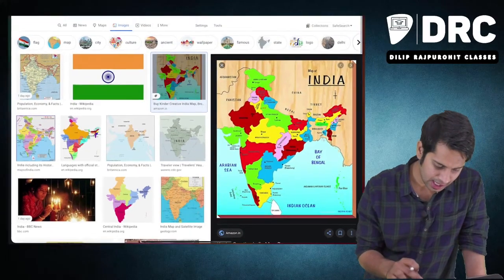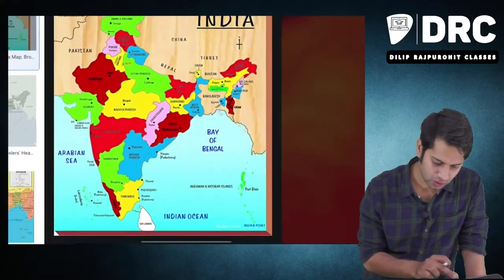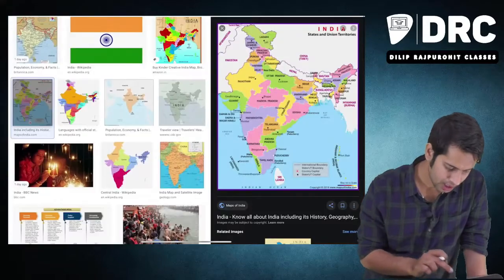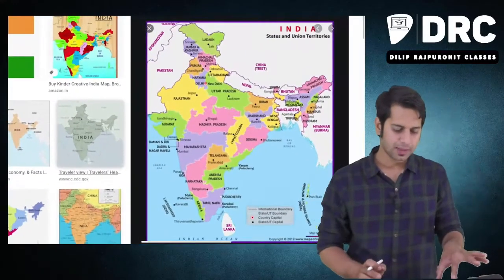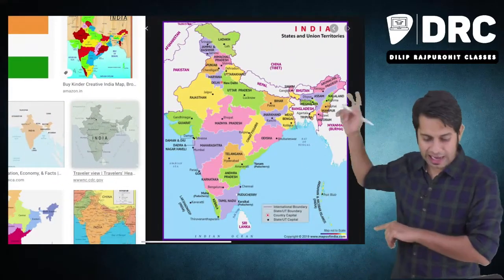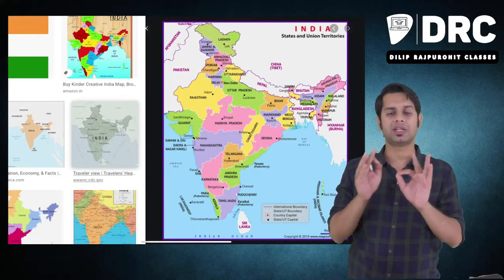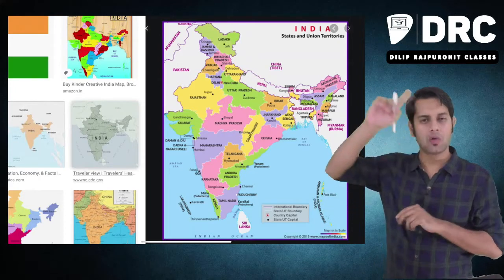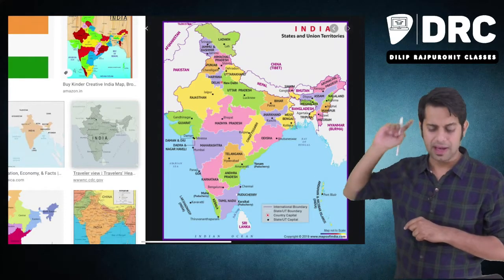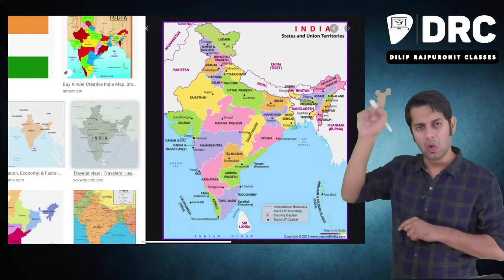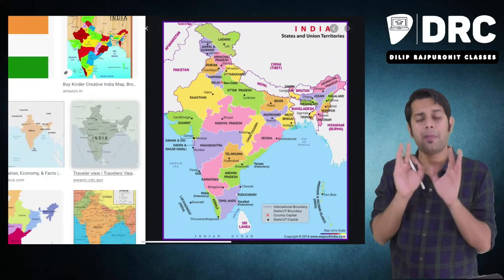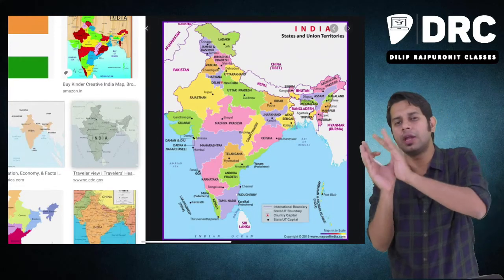Any person who has the power to make law for this entire India, it is only the parliament or the central government. The parliament also has the power to make law for any part of India.